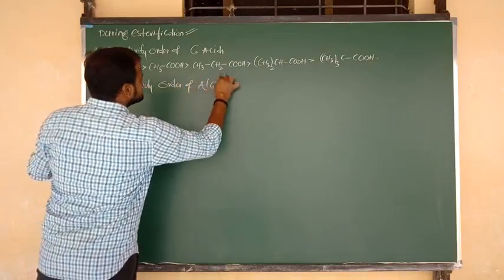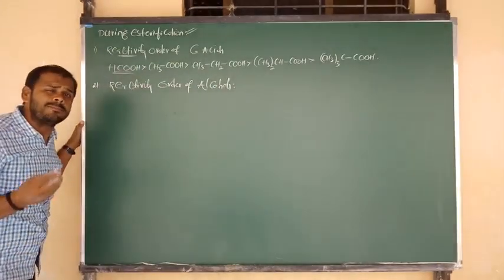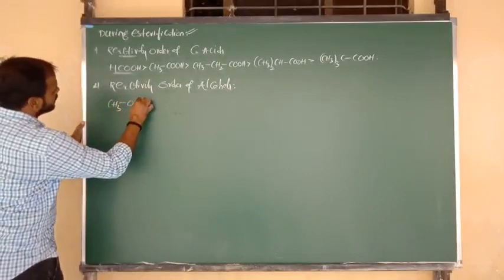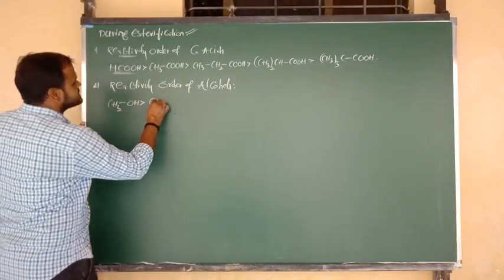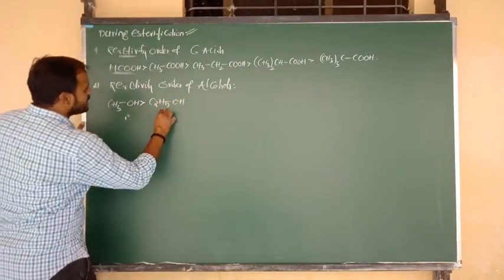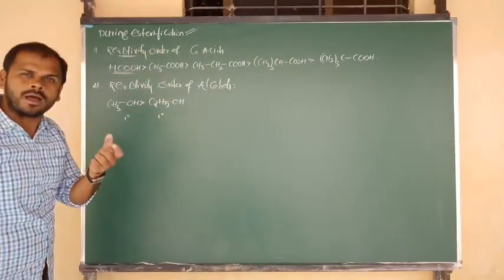Simple alcoholic substance means a one-carbon alcohol, that is methyl alcohol, and after that we can consider ethyl alcohol. Both are primary alcoholic substances. They are more reactive in esterification.